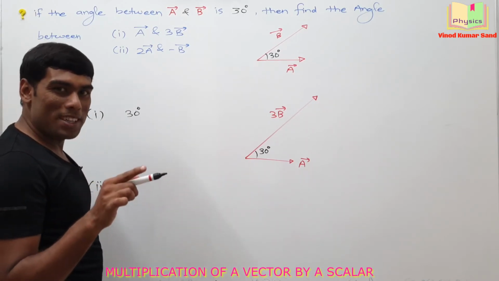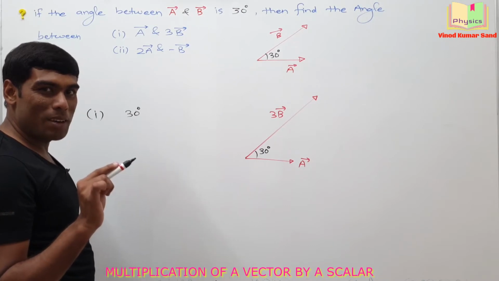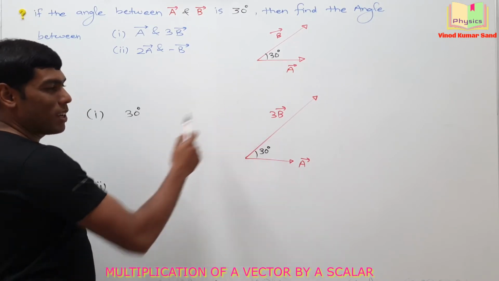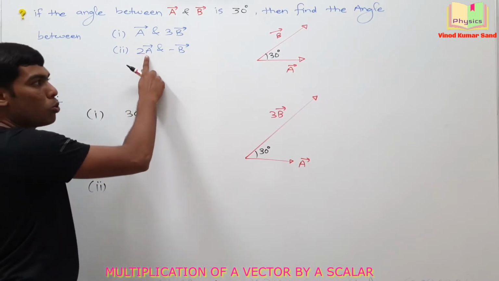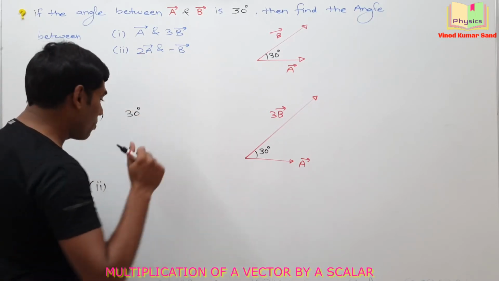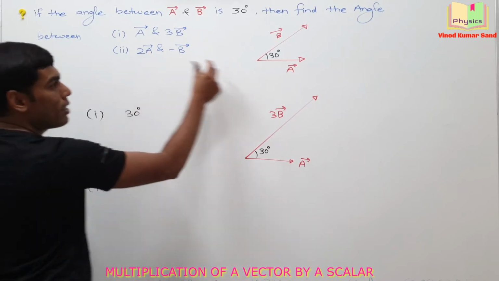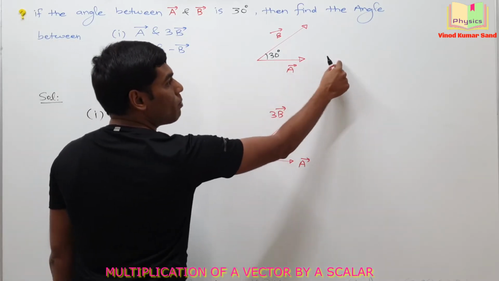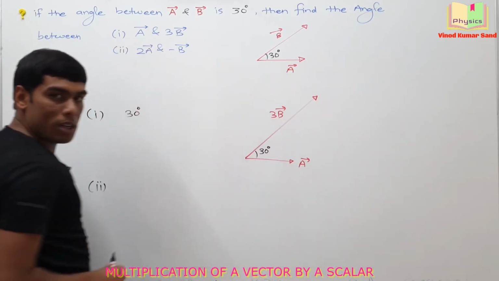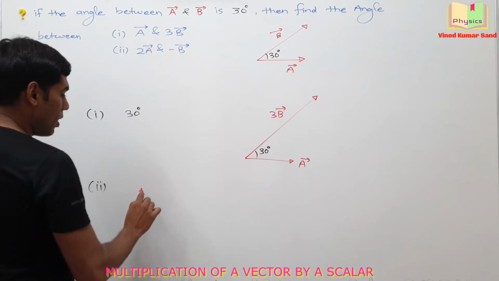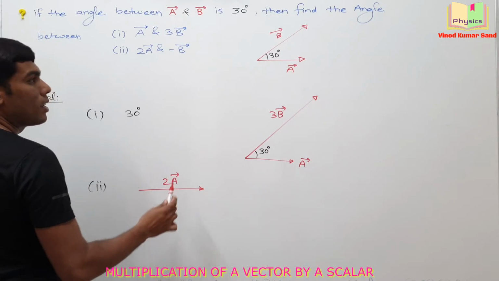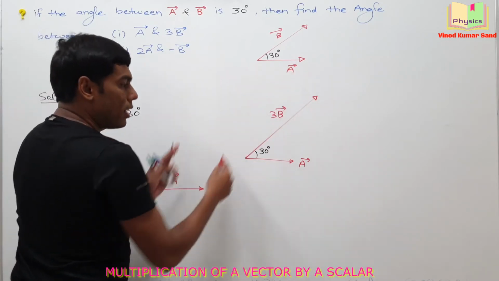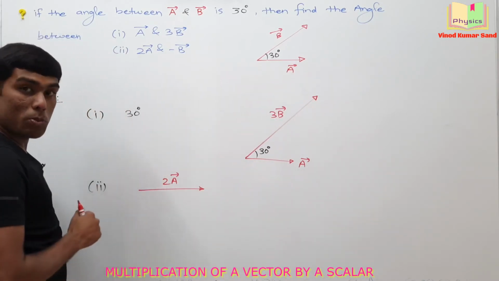Now can you pause and give the answer for the second part in the comment box? Same way you can do the calculation. You have to consider the 2A vector and minus B vector. So 2A vector means its length will become twice and direction will remain same. So somewhere here I am representing the 2A vector. Length is double of the A vector and direction is same because this number is positive.